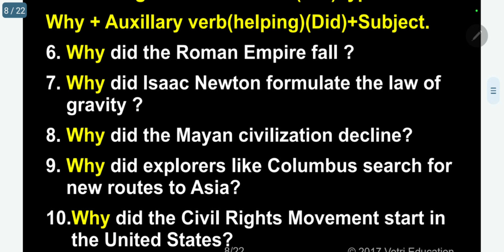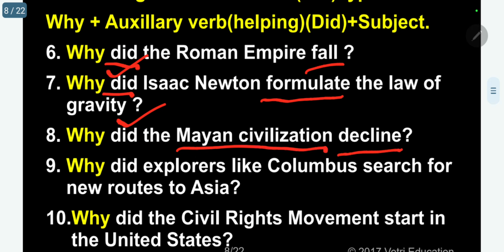Why did the Roman Empire fall? Fall means verb, did, auxiliary. Why did Isaac Newton formulate the law of gravity? Formulate, main verb, did, auxiliary. Why did the Mayan civilization decline?